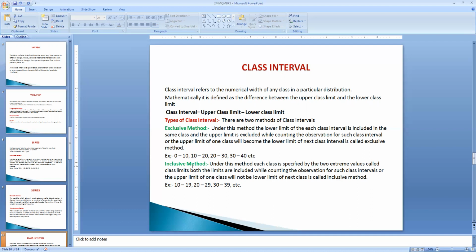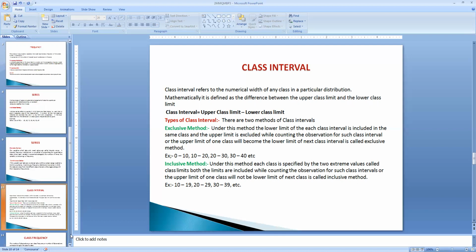Again, in the case of class intervals, we come across two methods. One is the exclusive method, another is the inclusive method. What is the exclusive method of arrangement of data? Under this method, the upper limit of one class becomes the lower limit of the next class interval. See here, 0 to 10: 0 is the lower limit, 10 is the upper limit. And again 10 to 20: 10 is the lower limit, 20 is the upper limit. That is called the exclusive method.